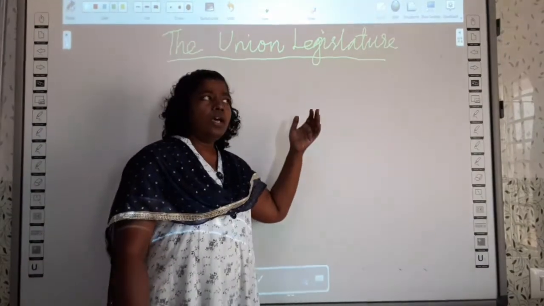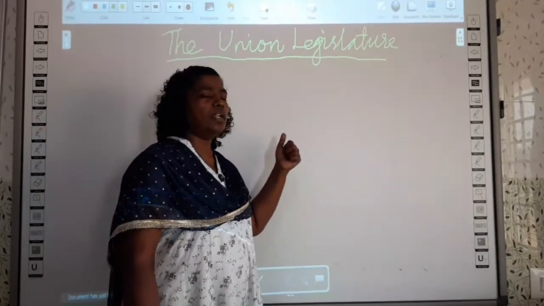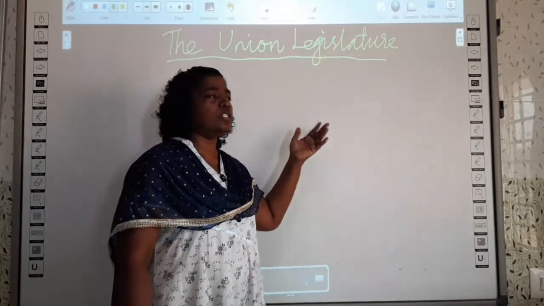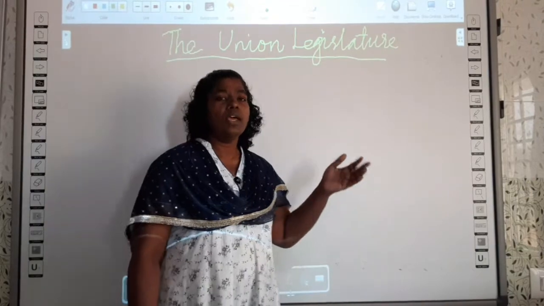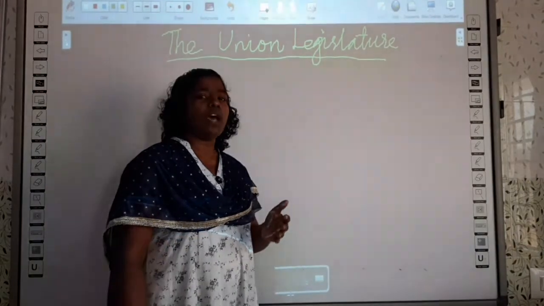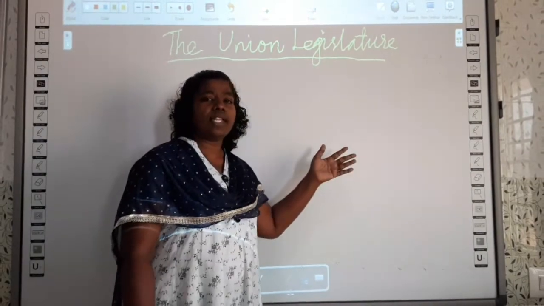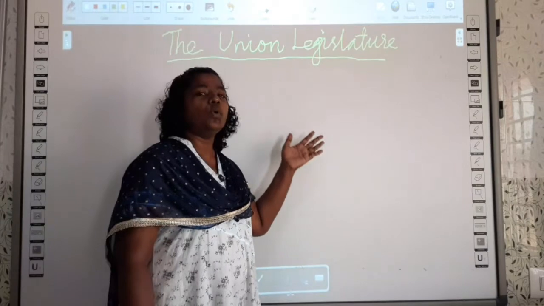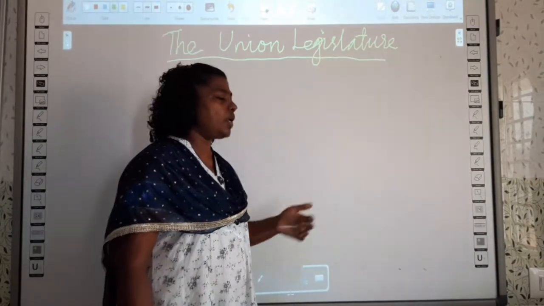The central government's parliament is called the Union Legislature, and in the state we have the state legislature. Legislature is the law-making body which consists of elected members of the parliament.